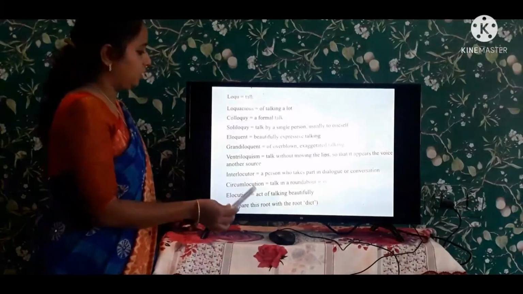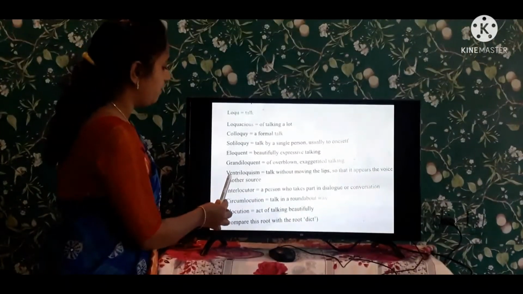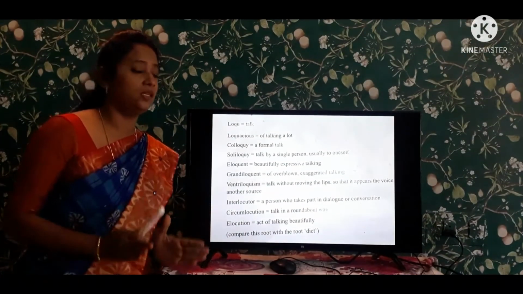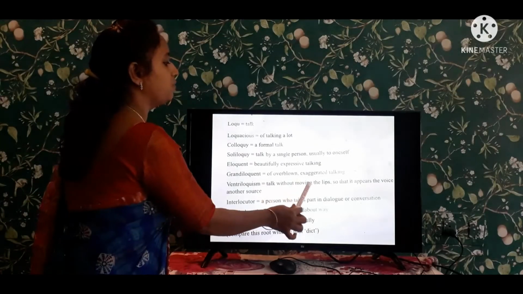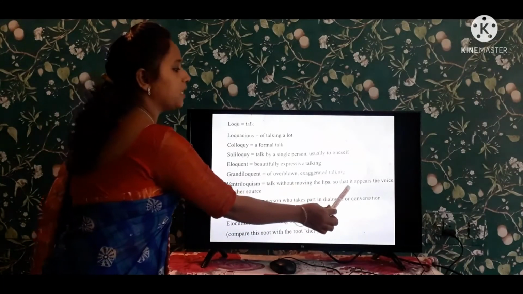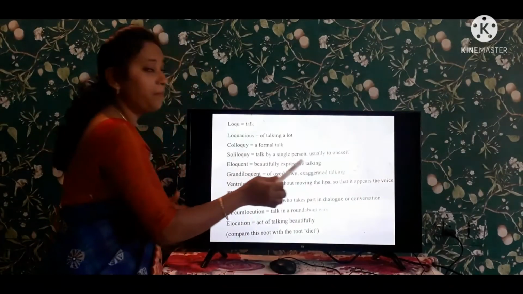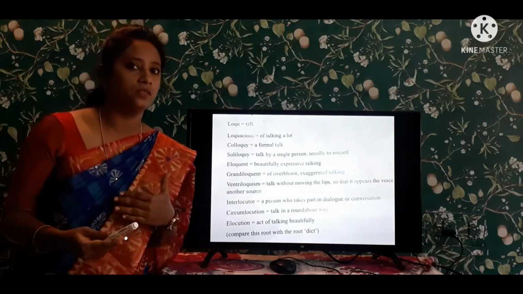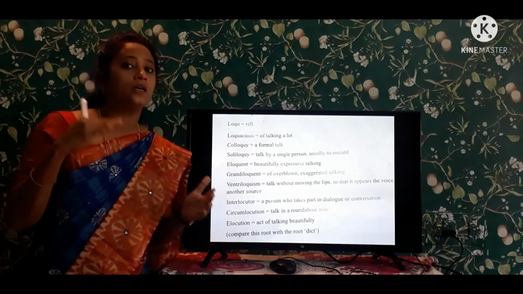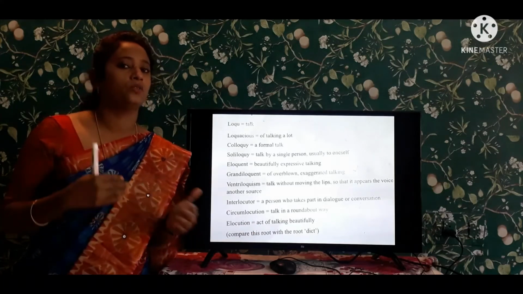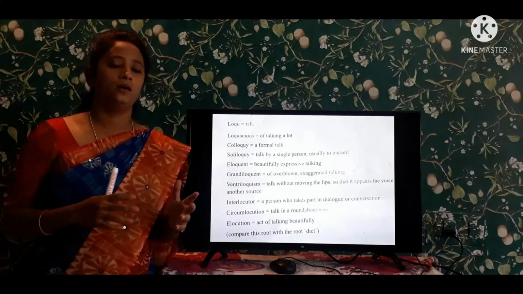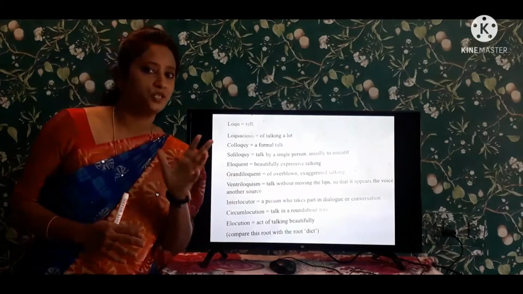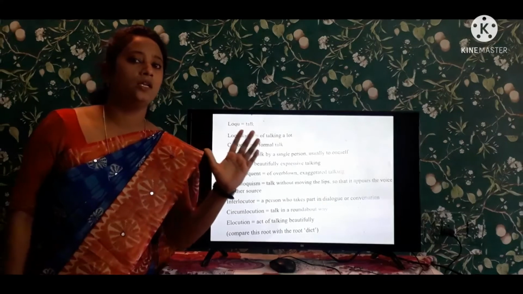So coming to the next one is ventriloquism. What is meant by ventriloquism? See here, ventriloquism. Talk without moving the lips so that it appears the voice is from another source. He is talking with the other persons, but without moving his lips, he talks other words. See, the best example for this ventriloquism is the puppet show. See, there is a doll in his left hand.